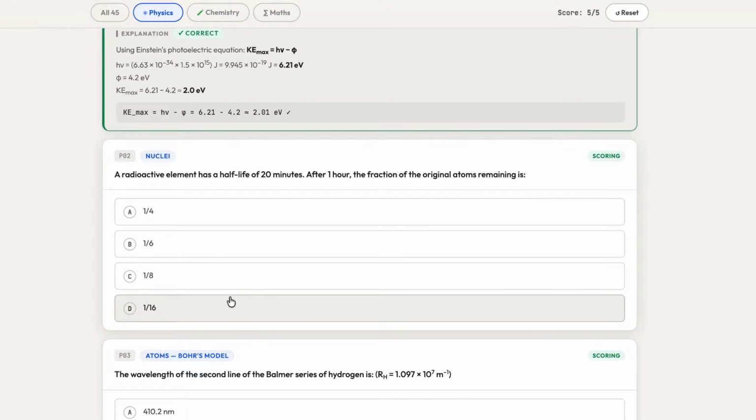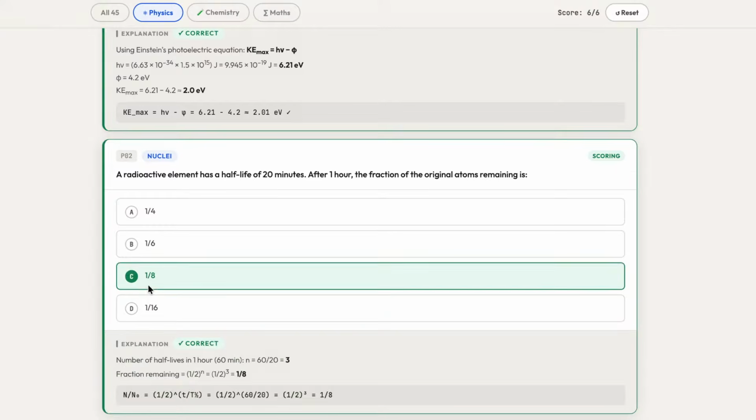So guys, any guesses what will be the right answer for the second question? So C is the right answer for the second question, which is 1/8.